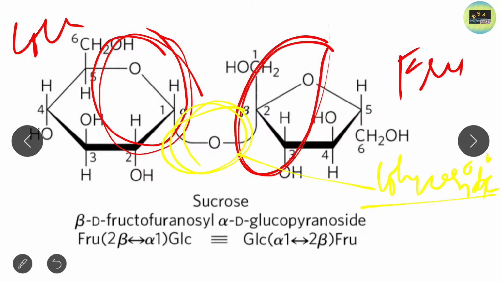If it does not contain a free anomeric carbon, then it will not be called a reducing sugar. I hope you get the concept clear here. If you have any doubt regarding this, then you may ask me in the comment box.